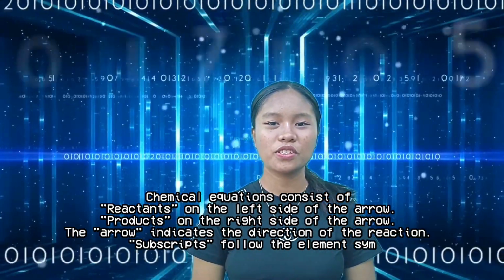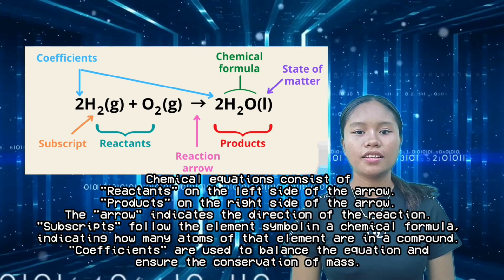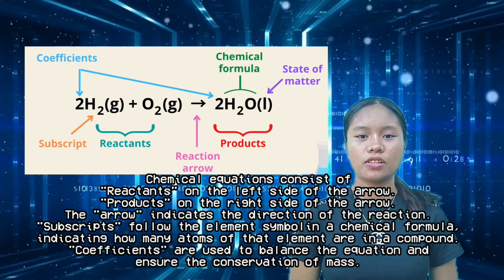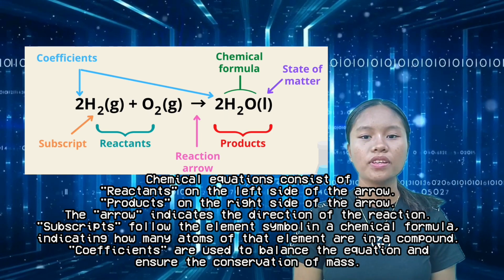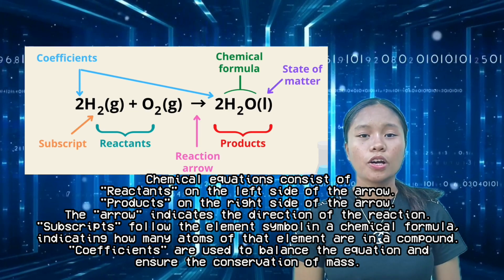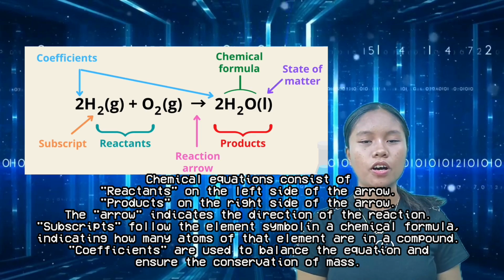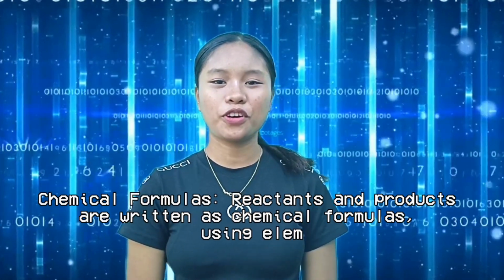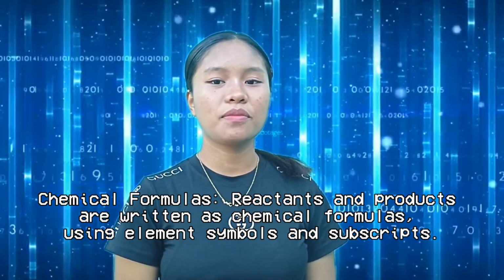Now, here are the parts of chemical equations. Chemical equations consist of reactants on the left side of the arrow and products on the right side. The arrow indicates the direction of the reaction. Subscripts follow the element symbol in the chemical formula, indicating how many atoms of the element are in the compound. Coefficients are used to balance the equation and ensure the conservation of mass. Chemical formulas: reactants and products are written as chemical formulas, using element symbols and subscripts.